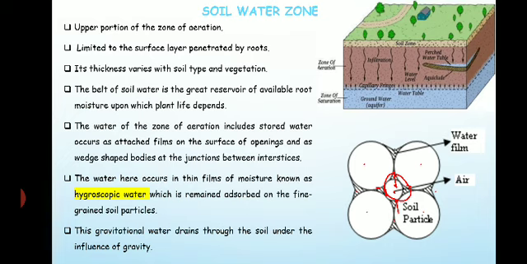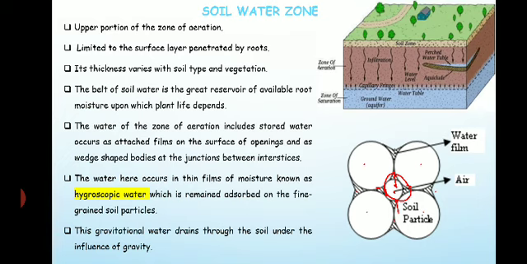The water present between the soil particles is known as hygroscopic water, which remains adsorbed on the fine-grained soil particles.